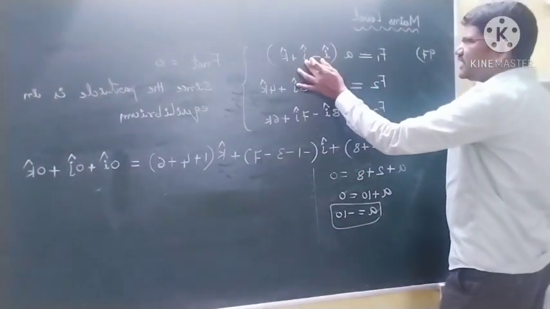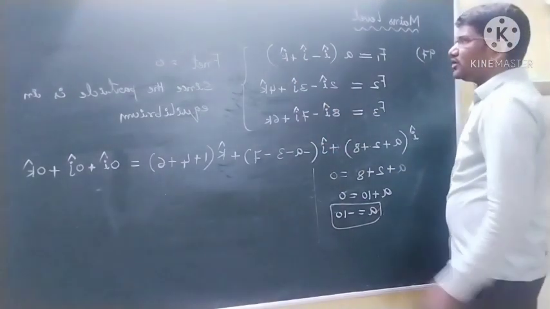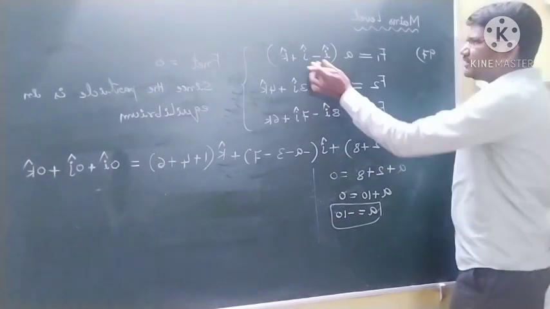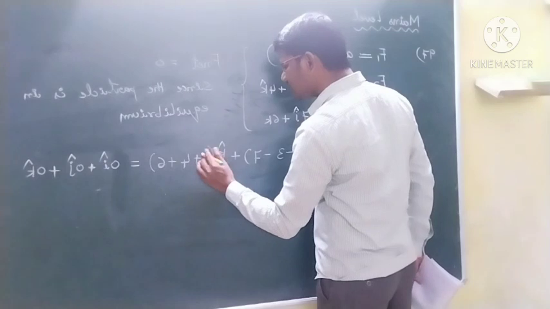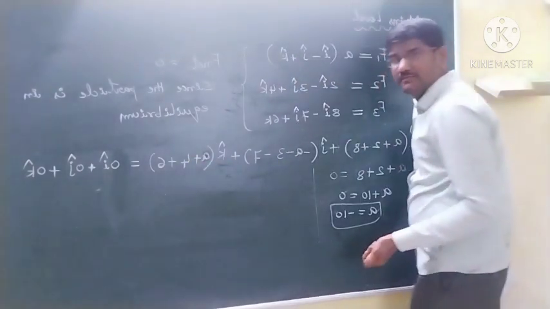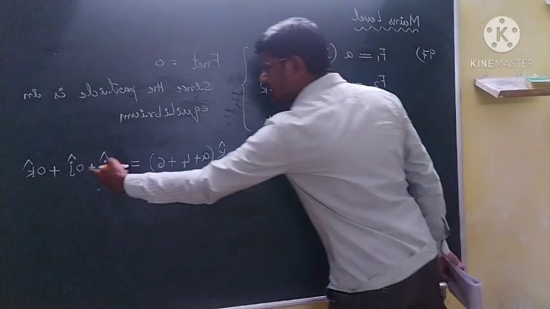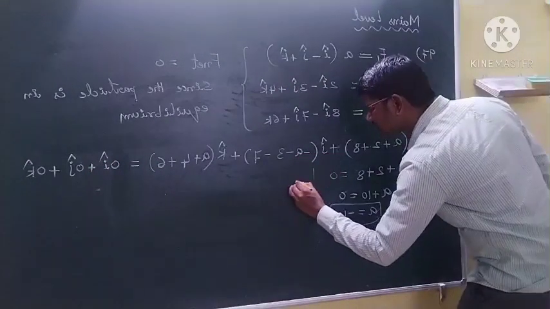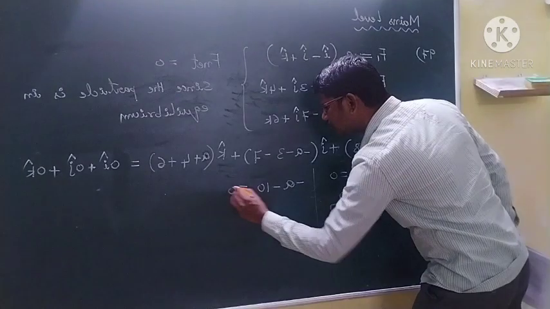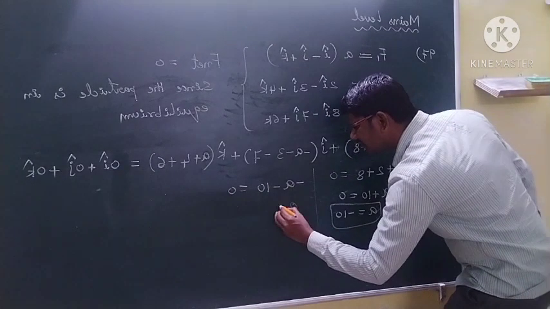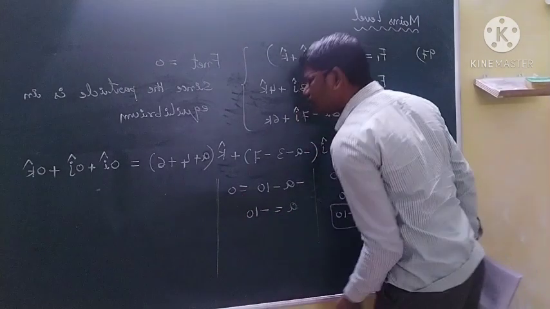And J cap coefficient. So here if you take J cap common, what is left? Minus A is left. Okay students, J cap common minus A, and K cap common A into 1, so here A is left. So then J cap coefficient on both sides. Here J cap coefficient is minus A minus 10 is equal to 0. Then A is equal to minus 10 units.